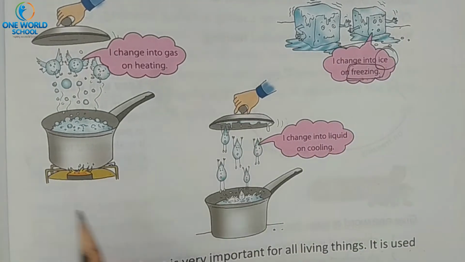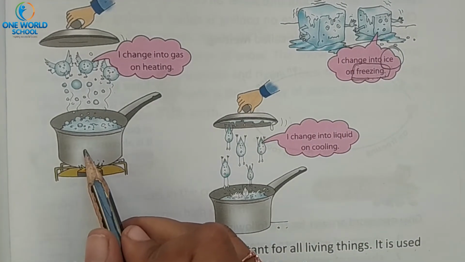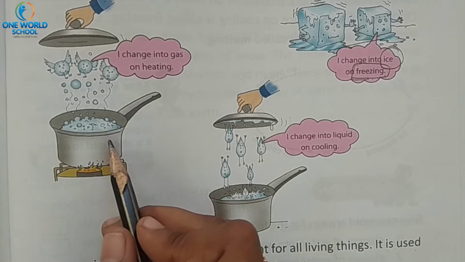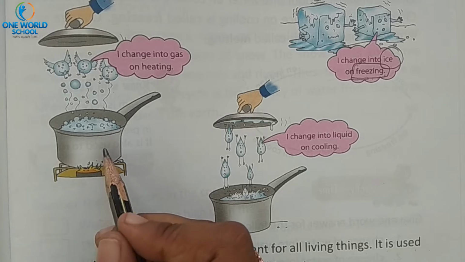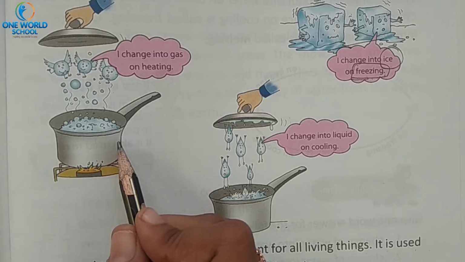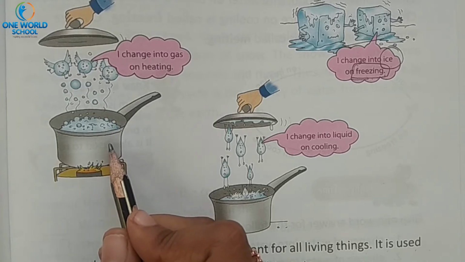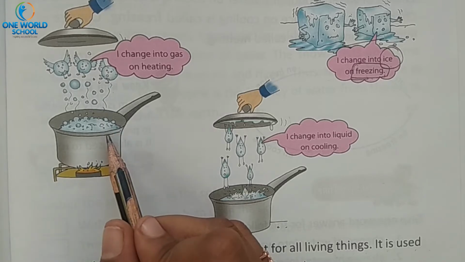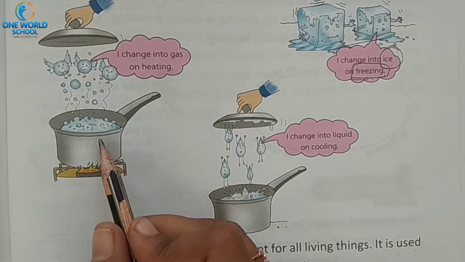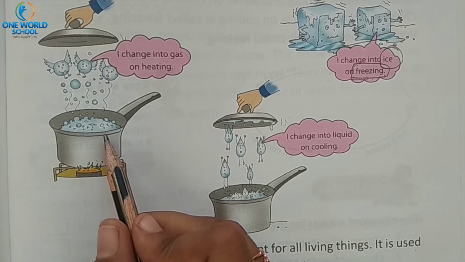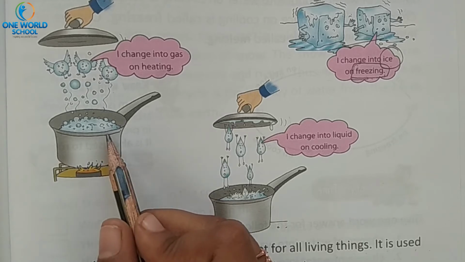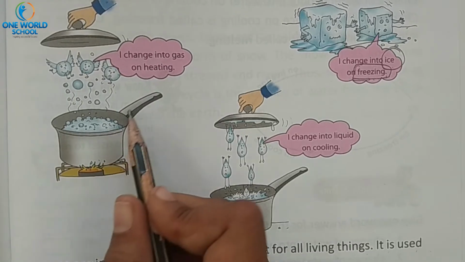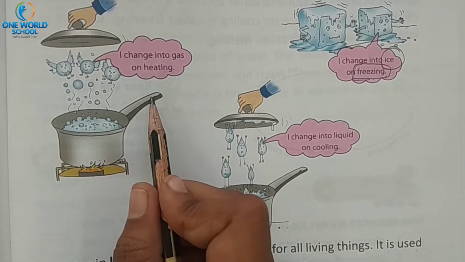And what have we learned? After heating, water will turn into gaseous form. Yes or no? Yes. Have you seen at any time, when we are heating water, vapor coming out? Yes. If food is too hot, at that time also vapor comes out. So that is water vapor.